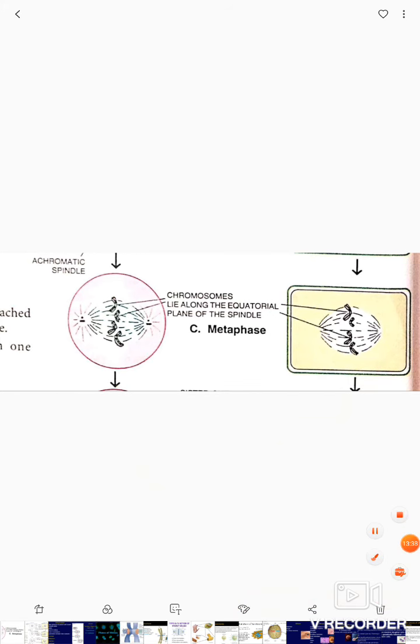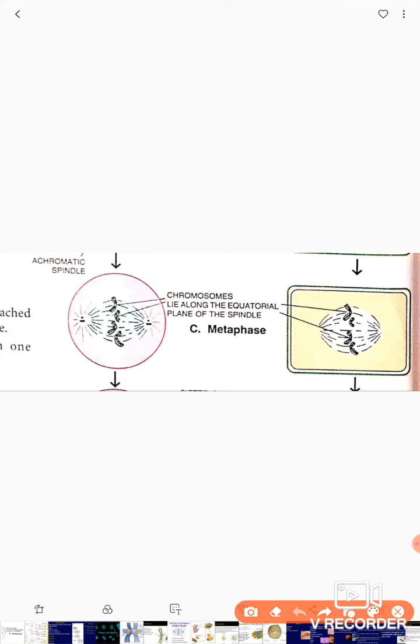In the last phase I told you that the nuclear membrane and the nucleolus will start disappearing. Here they will completely disappear. You can't see any dotted structure here because it is completely gone.